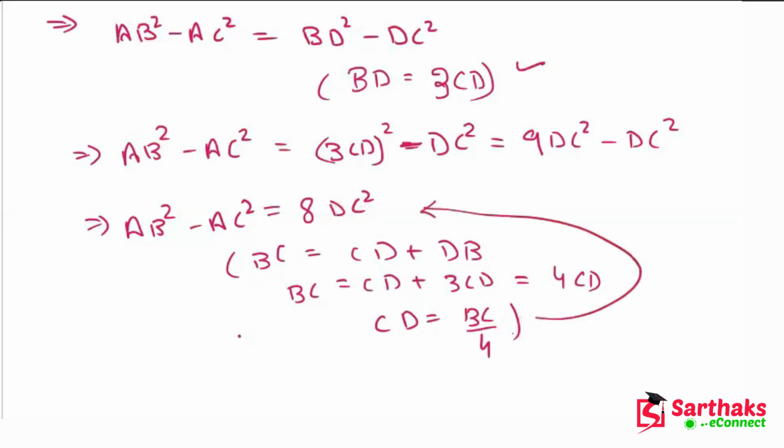The value of DC or CD will become AB square minus AC square is equal to 8 into BC upon 4 whole square. Okay, I hope you understand these things. So this will become AB square minus AC square is equal to BC square divided by 2.